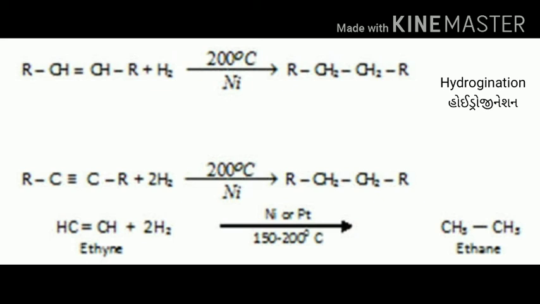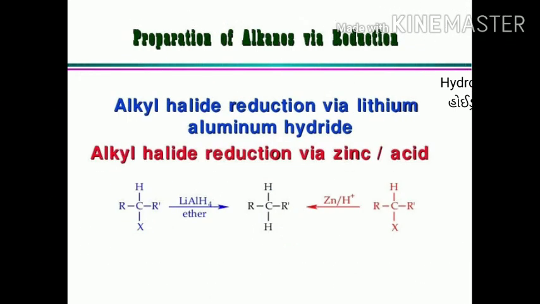This is also carbon-carbon double bond and carbon-carbon triple bond. Ethylene or ethyne reacts with H2 at 200 degrees Celsius temperature with Ni, nickel, palladium metal or platinum metal. So it is converted into alkane, or ethyne is converted into ethane.